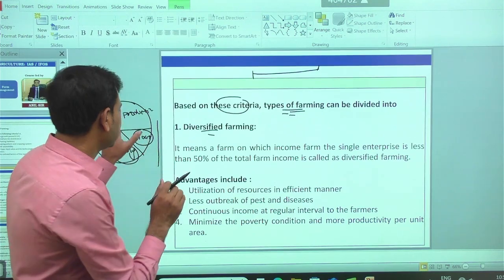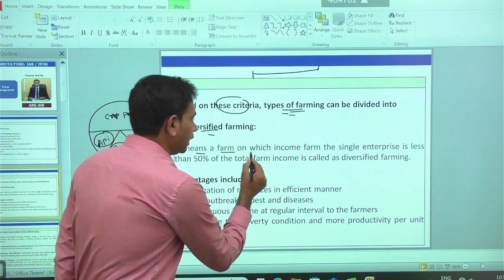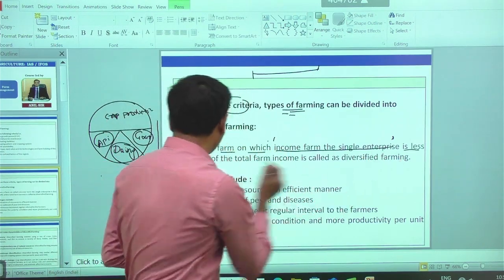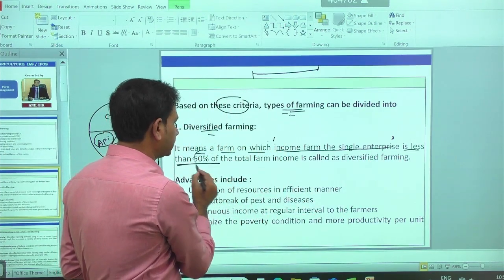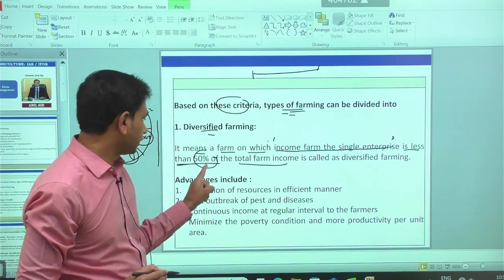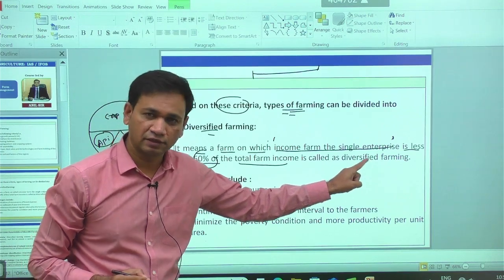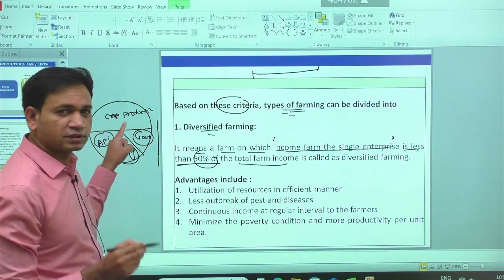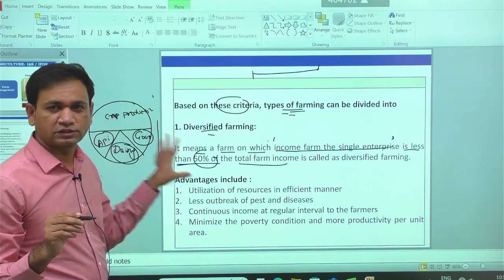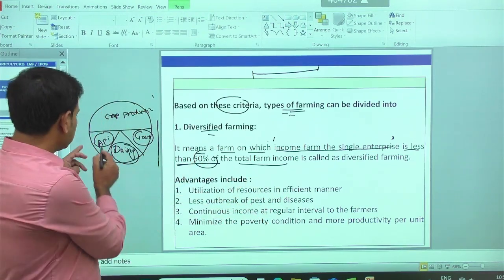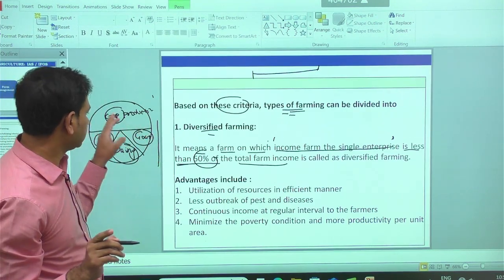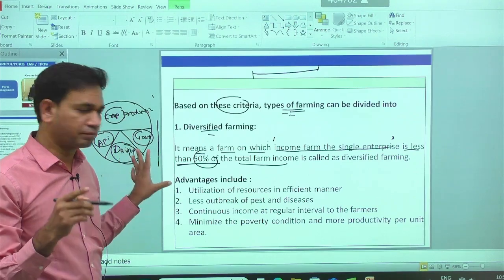It means the farm on which income from a single enterprise is less than 50% of the total farm income is called diversified farming. That means income from a single enterprise is always less than 50% of the total farm income, not more than 50%. That is the reason why more enterprises are possible in this case.